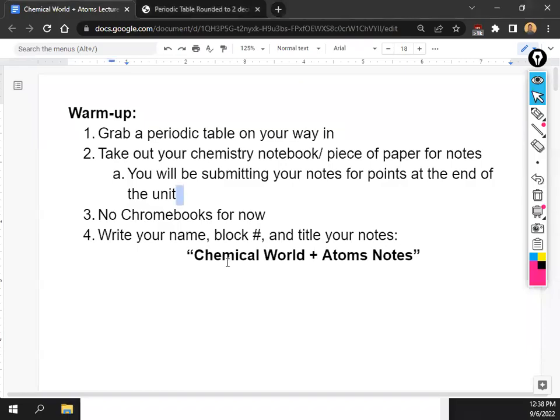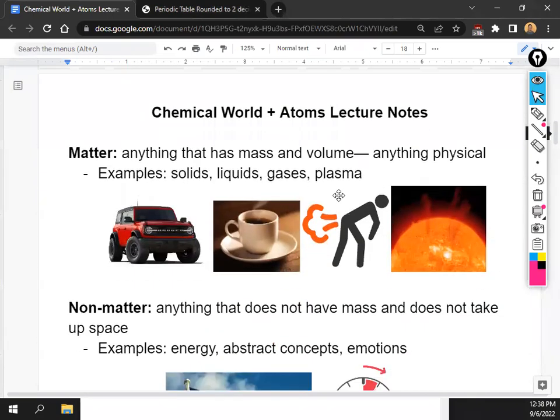Get started. So today we're going to be talking about something called atoms. You guys have probably heard about it before and read about it in the assignment from last time. But let's get started. You don't need to copy this down. This is just for your reference. This is all posted for you. You do not need to copy everything down unless I let you know.